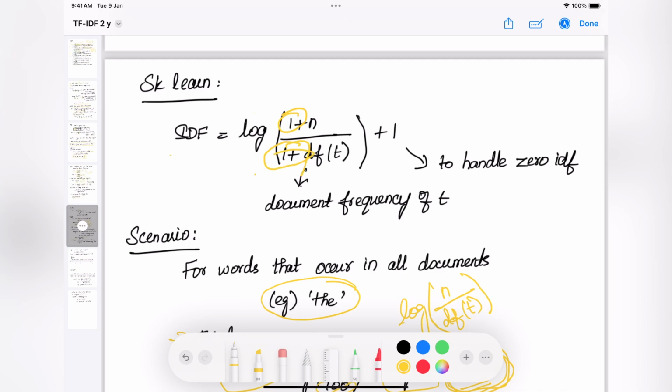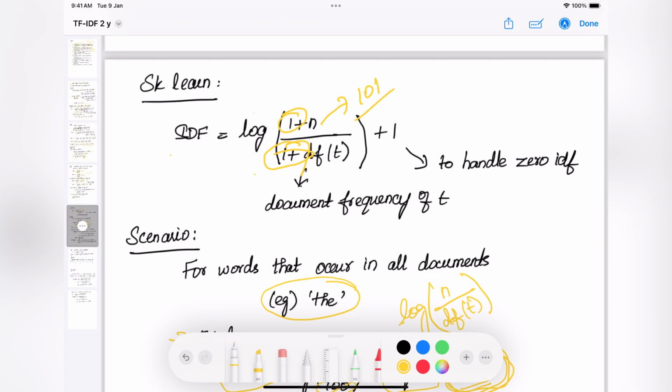By adding a 1 to its formula, what does it really imply? Maybe we can look at the formula and come to the conclusion ourselves. We have added a 1 to the numerator. What does the numerator hold? It holds the number of documents in the corpus. So if you add a 1 to it, what does that mean? It means, okay, if I have 100 reviews in my corpus, now I'm going to assume that I don't have 100, I have 101 reviews in my documents.